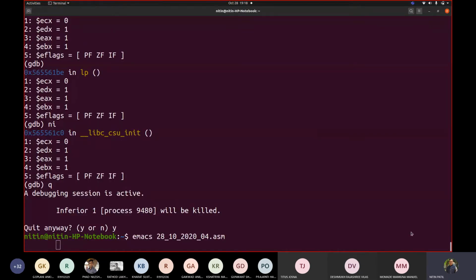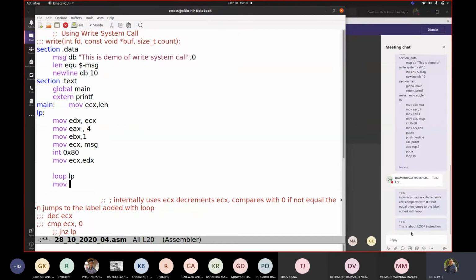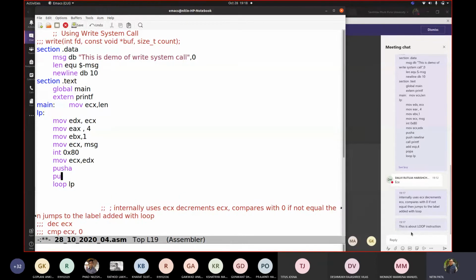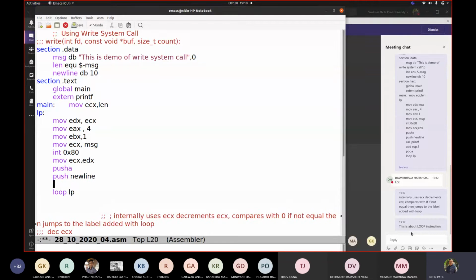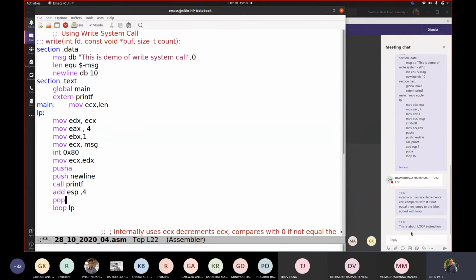Now, the way that I showed you this output, where is Emacs? Okay, let me write that newline. We wrote it here: push newline, call printf, add esp, 4, pop.